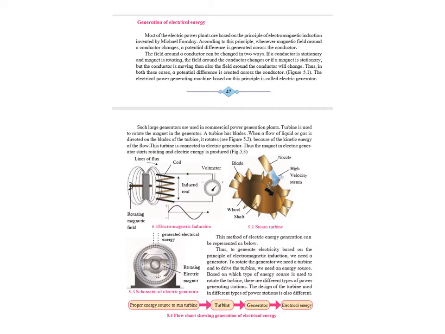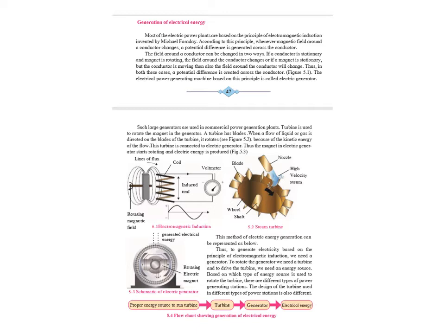Generation of electrical energy. Most of the electric power plants are based on the principle of electromagnetic induction. According to this principle, whenever the magnetic field around a conductor changes, a potential difference is generated across the conductor. We learnt about it in detail in the previous chapter.